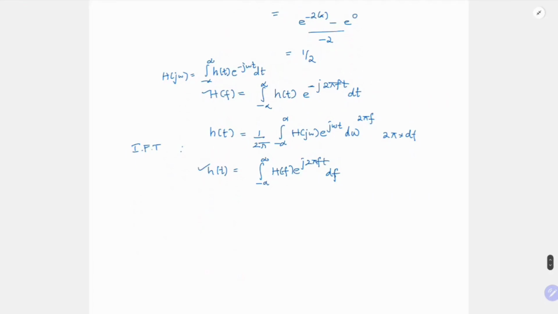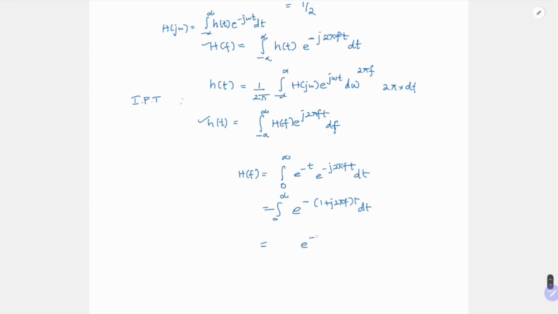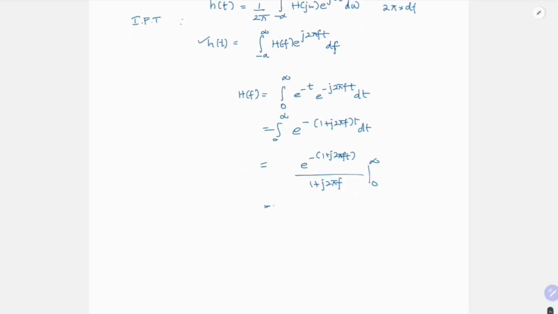Okay, so coming back here, for e power minus t u of t, what is your Fourier transform? If you remember the formula, it is easy for you. But if you don't remember also, you can quickly derive. So anyway, it is integral 0 to infinity e power minus t e power minus j 2 pi f t dt. So this is nothing but 0 to infinity e power minus of (1 plus j 2 pi f) into t dt. So this is equal to e power minus (1 plus j 2 pi f) t divided by (1 plus j 2 pi f) from 0 to infinity. And if you substitute, you will actually get 1 by 1 plus j 2 pi f.